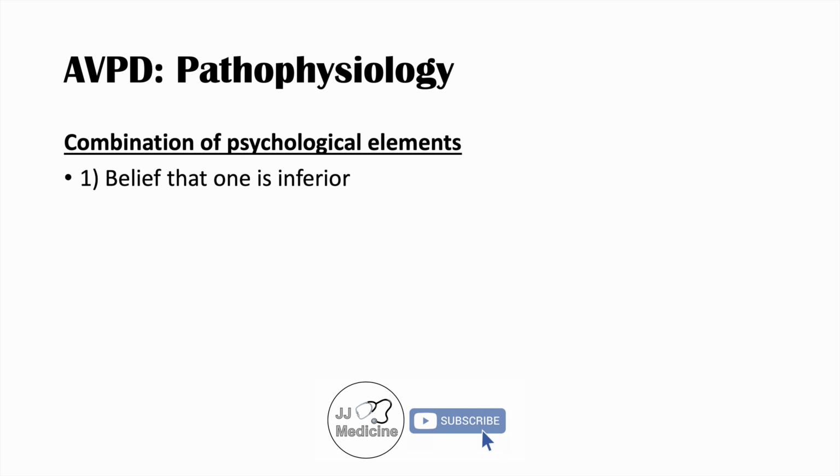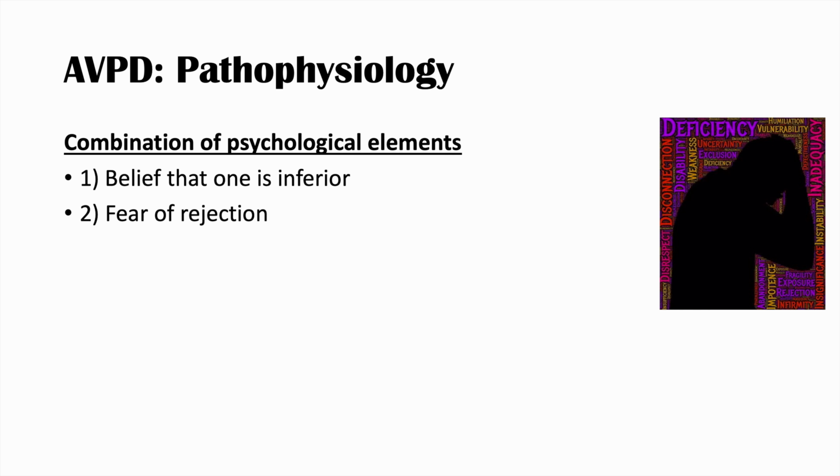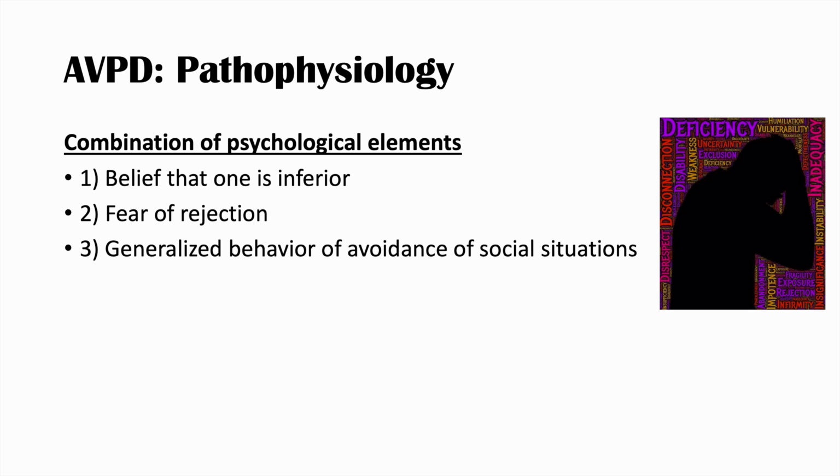So what is the pathophysiology of avoidant personality disorder? It's actually a combination of psychological elements. So there's several beliefs that these individuals might have. One of them is that they may feel that they are inferior in some way. Another is that they have a fear of rejection, and they have a generalized behavior of avoidance of social situations, and they have an inhibited emotional expression.